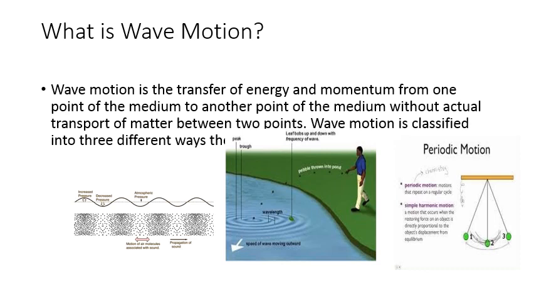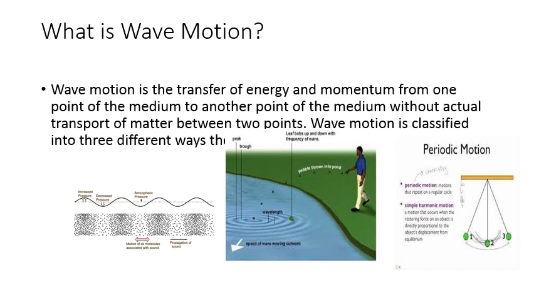So, what is wave motion? Wave motion is the transfer of energy and momentum from one point of the medium to another point of the medium without actual transport of matter between two points. Wave motion is classified into three different ways.